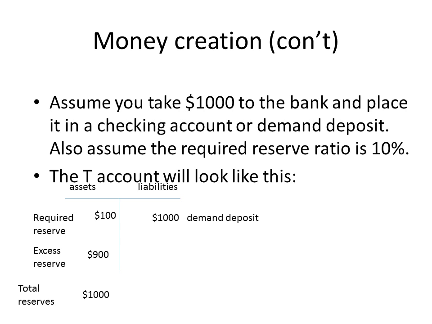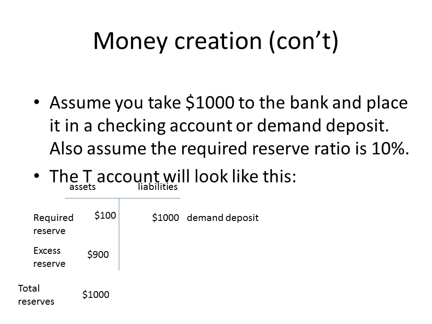Assume you take $1,000 to the bank and place it in a checking account or demand deposit. Also assume the required reserve ratio is 10%. The T account will look like this. On the left-hand side, you have the assets. You have $100 in required reserves. $900 will be excess reserves. This gives us total reserves or total assets of $1,000.